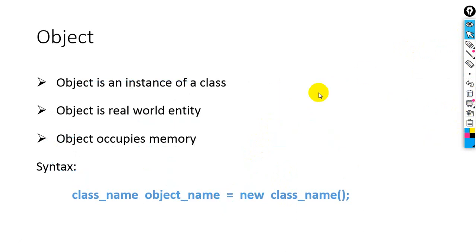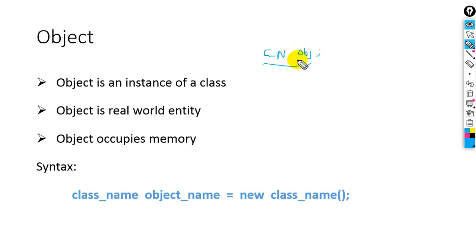Next we have the object. So in object we can say that object is an instance of a class. What is meant by an instance of a class? It means when we want to create an object, first of all we should write a class name, c underscore name, then we should write an object name, obj. Look at this. This is the declaration of an object, and this object has a type of class name.